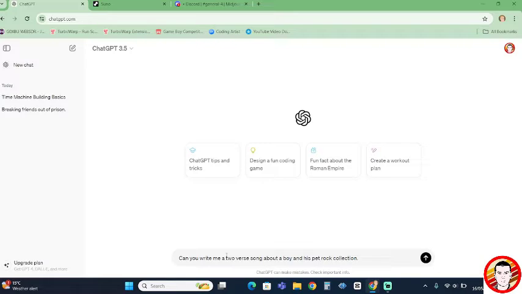There we go. Now I've gone with 2-verse because I'm only on the free version of Suno AI, as we'll see in a little while, and that sort of restricts you to the amount of time your song can be. Obviously, if I paid a bit of money, I can then upgrade and increase that length of time for that song. But at the moment, I'm just going to stick with the free version, and it's restricted to, I think, about two minutes, if that. So I'm just going to stick with a 2-verse and a chorus song. So here we go. Let's see what it gives us.